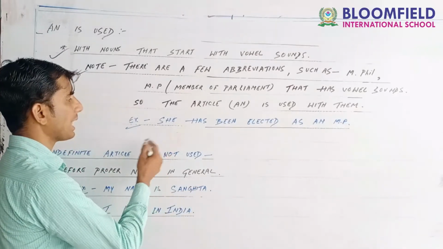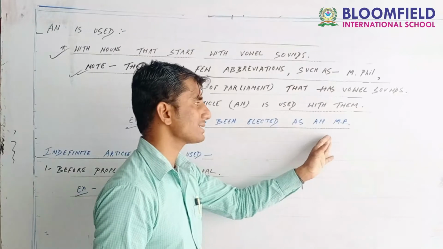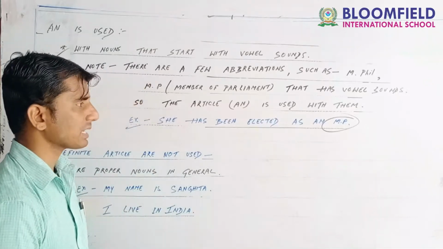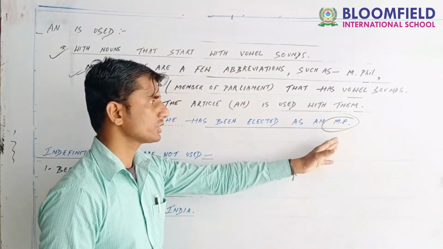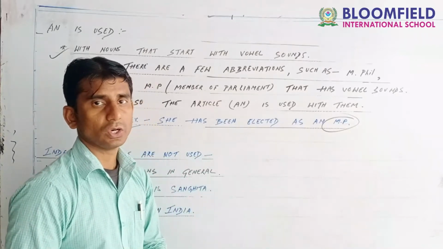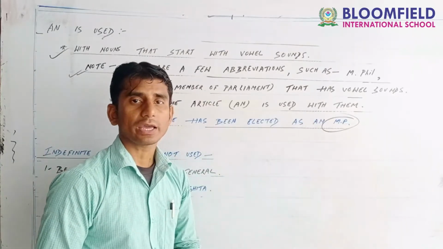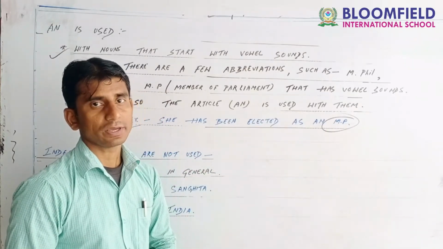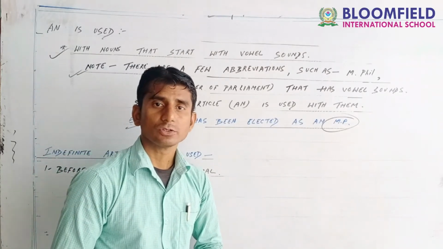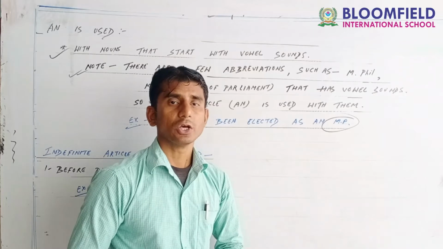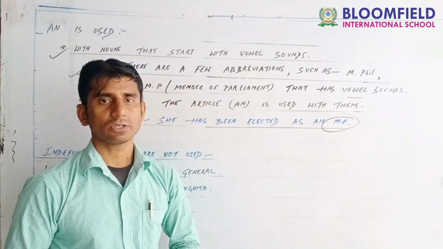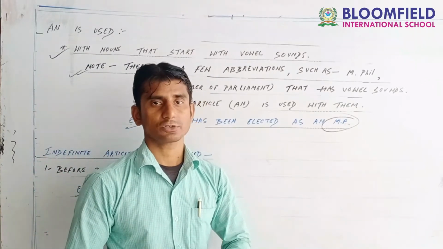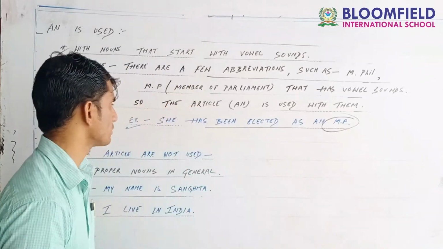Easy? For example, I have taken here: C has been elected as an MP. See here, the abbreviation is MP, Member of Parliament. So the pronunciation of MP has a vowel sound, so before MP we use an here. He is an SP, Superintendent of Police. SP has a vowel sound here, so we put an before SP. He is an SP. You have to be very careful, guys, in using an.